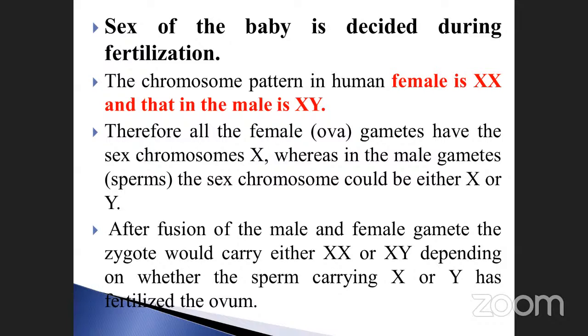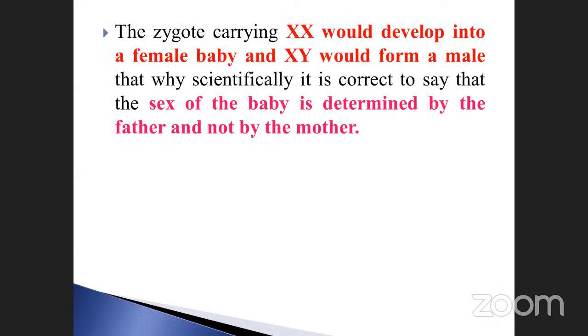So it is male. Likewise, what happened, deciding. Okay, so this is the important thing. See that the zygote carrying XX would develop into a female baby, and the XY would form a male. That is why scientifically it is correct to say that the sex of the baby is determined by the father and not by the mother. Note it down. This is very, very important.